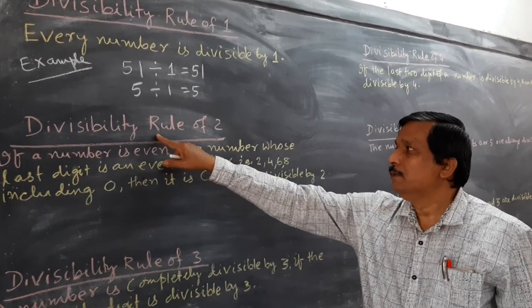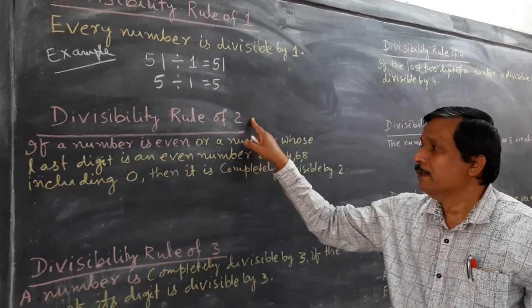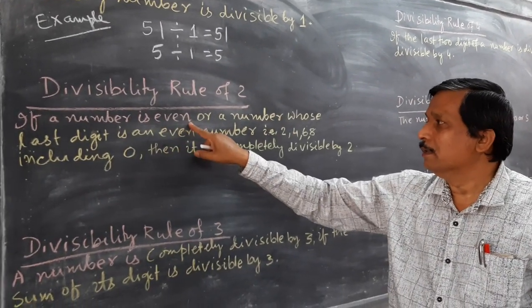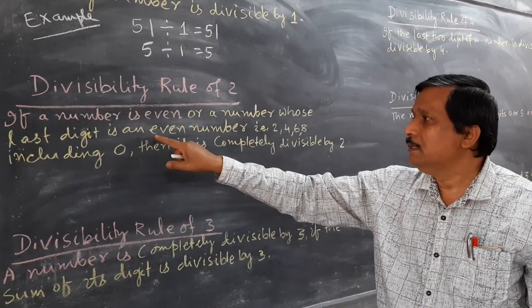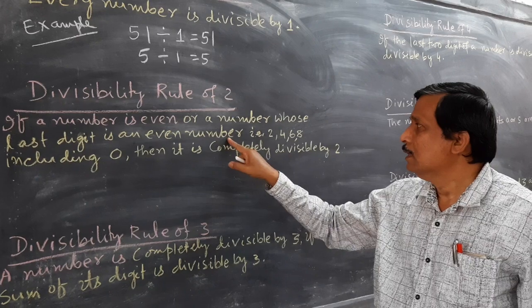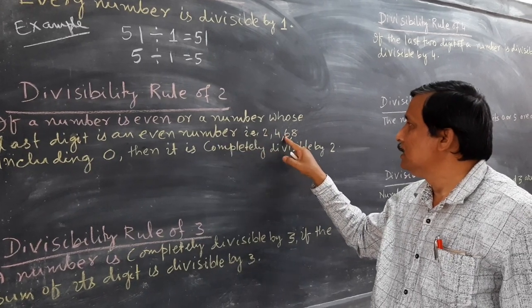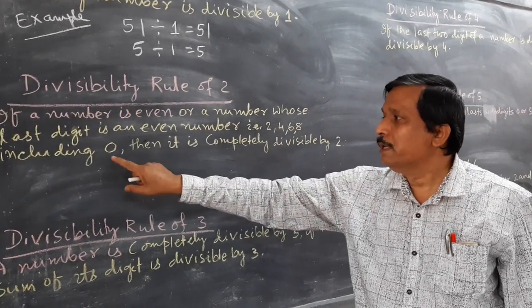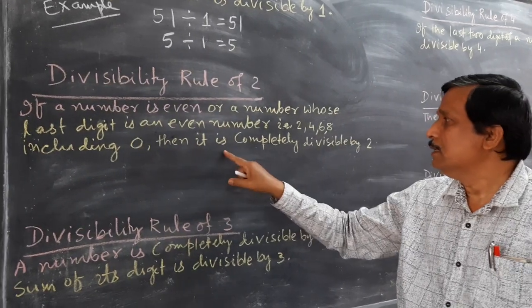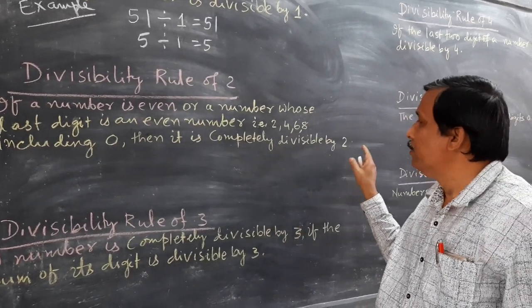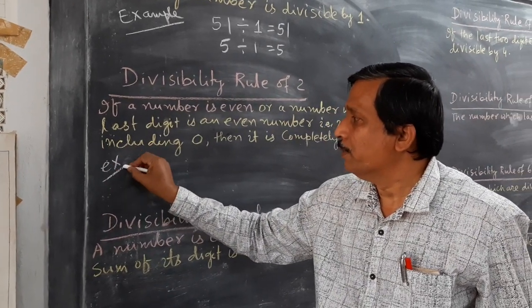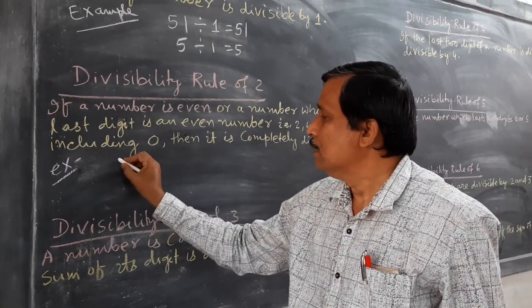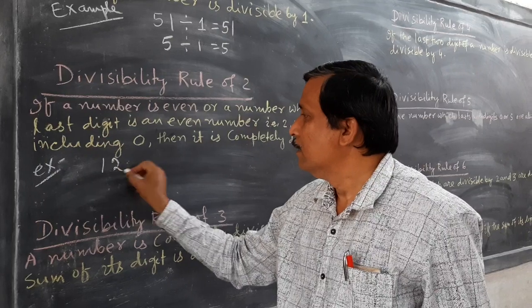Similarly, the divisibility rule of 2. If a number is even, or a number whose last digit is an even number, that is 2, 4, 6, 8, including 0, then it is completely divisible by 2. Okay, so we'll take one example. Suppose you take 12.